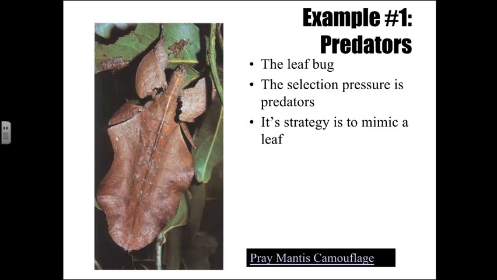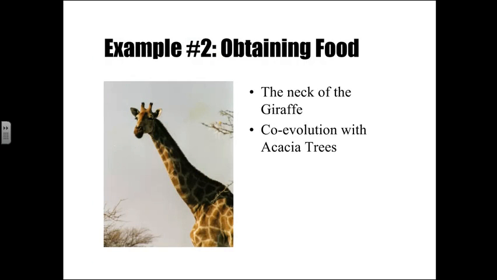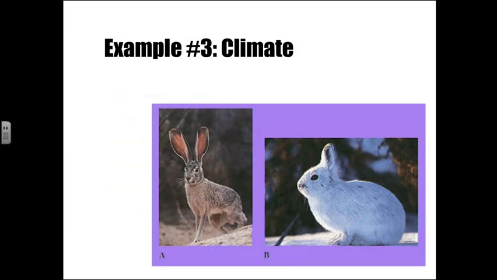So let's give an example for predators, right? The leaf bug. The selection pressure is predators. And so if you mimic a leaf, you're not going to be as likely to be eaten, and so you can escape predation that way. Example 2, if we want to look for obtaining food, then we have the giraffe and the really long neck, right? The acacia trees got taller, the giraffes got taller together.